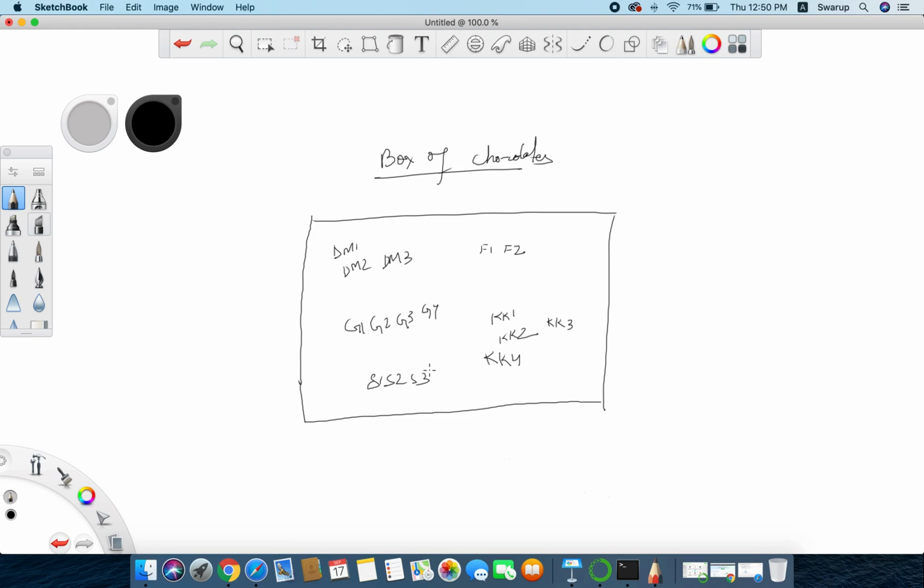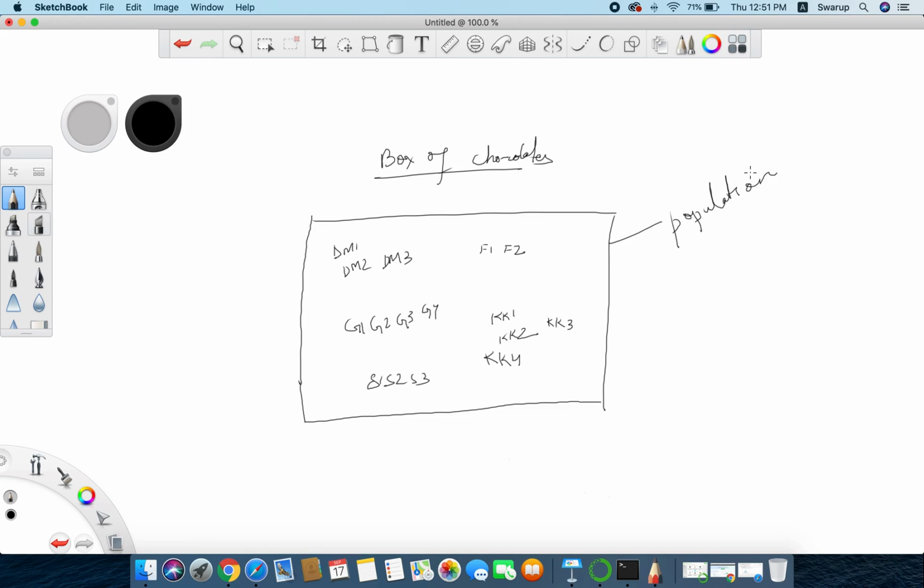So here, the first thing is, if we look at this box, we have so many chocolates within it. So this is a box of chocolate, and this complete set of data is what we have right now. We can term each of these as one data. Saying Dairy Milk 1 is one data, Dairy Milk 2 is one data. So each of these are different records within our data set. This is our complete set of data, or data set. This is called the population. So population is nothing but the complete set of data elements.